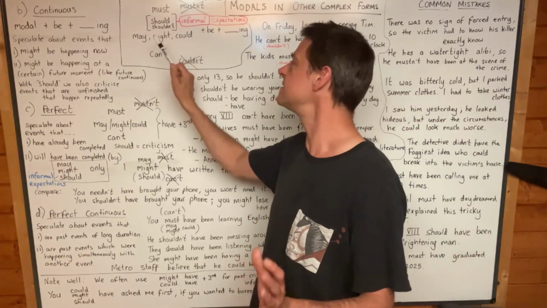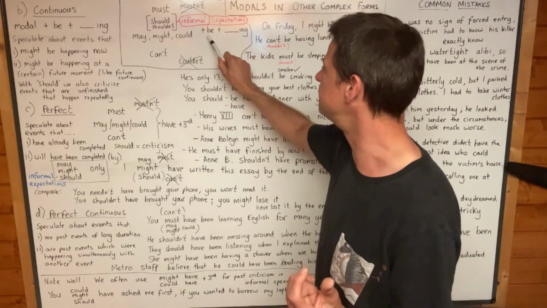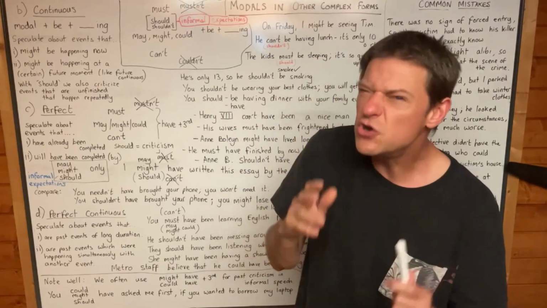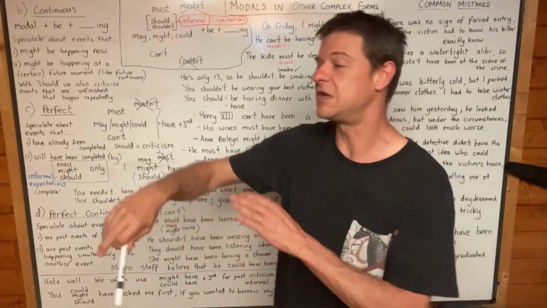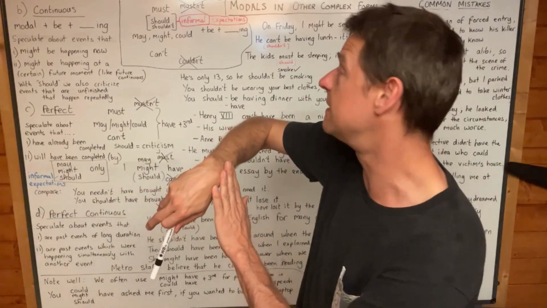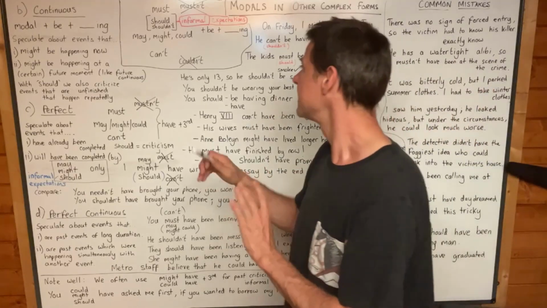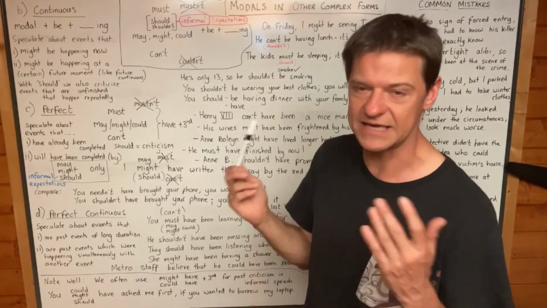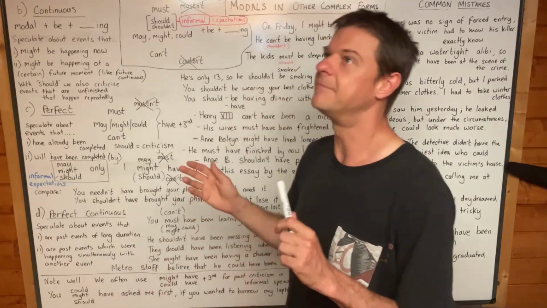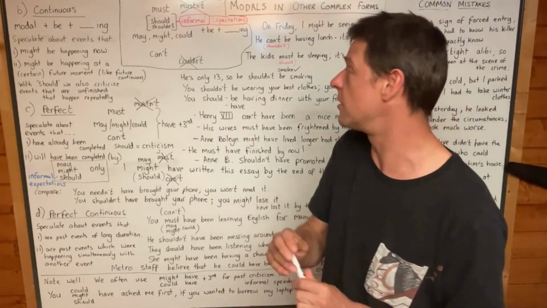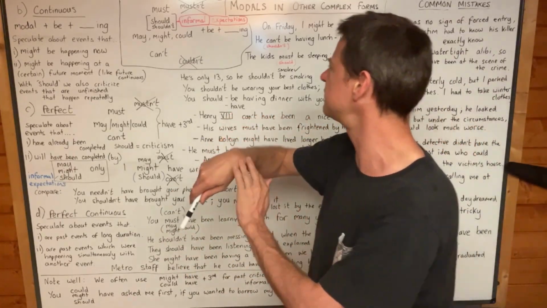I must admit that we do use should or shouldn't informally with this be and ing when we're not criticizing, but when we're talking about expectations. So he should be arriving in a few minutes, something like that. That's an expectation, and yes, we do use it like that. I'd say it's quite informal though, but still is something I want you to know about. And yes, it sounds very natural if you say, oh, he should be arriving in a few minutes.